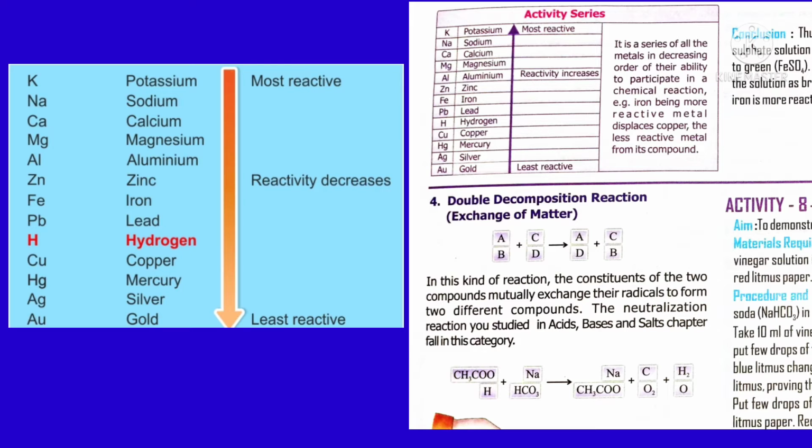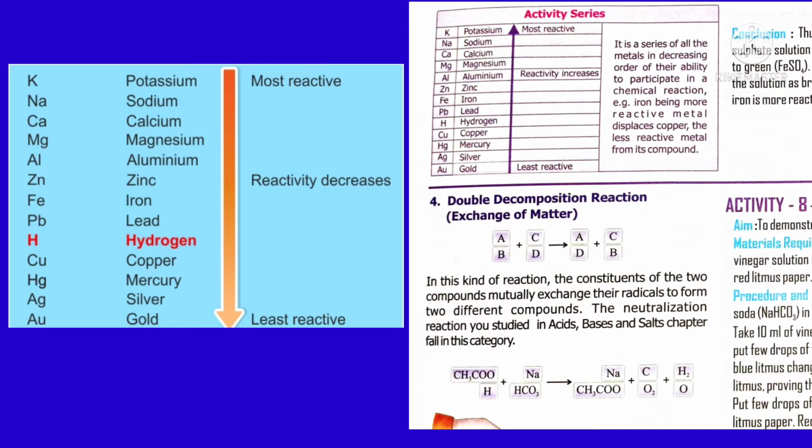In the same way, one more example I will tell you: potassium or zinc with hydrochloric acid. Zinc is higher in the series, hydrogen is lower in the series. Hydrogen is an ion because hydrogen is present in hydrochloric acid in a compound state. But look at the metal, zinc is higher in the series, so a displacement reaction occurs here.